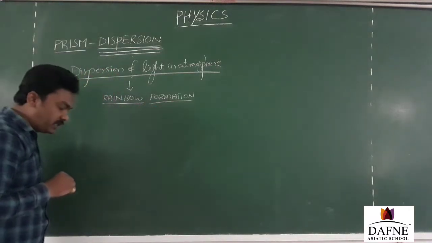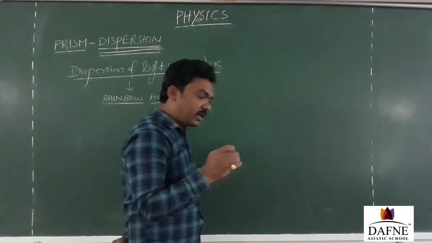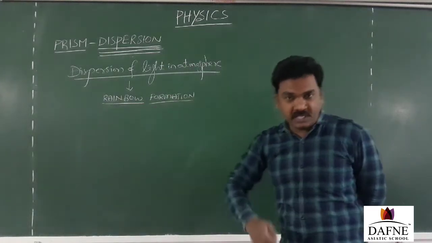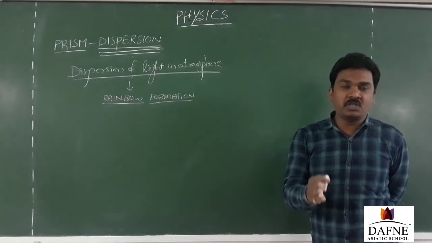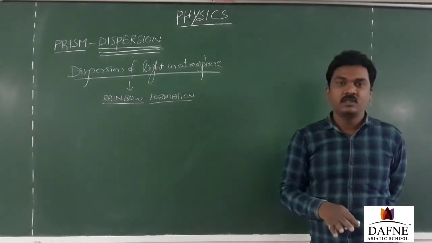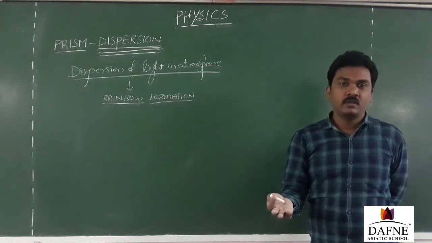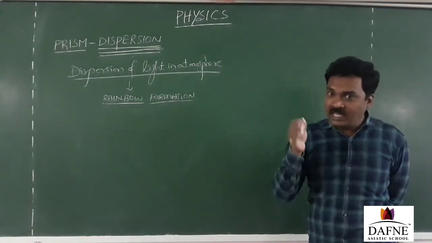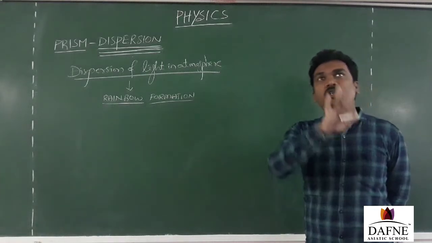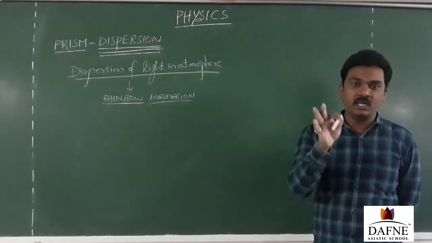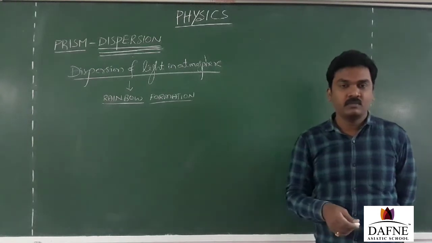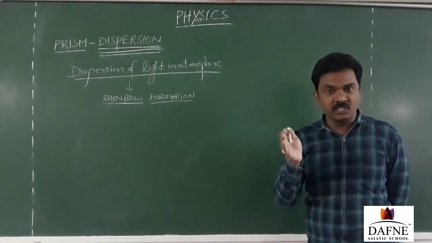But here is the point. Whenever a rainbow is observed in nature, the first thing you need to accept is that there is a dispersion of sunlight happening in the atmosphere. If it were not dispersing, we couldn't find the rainbow. So as we are finding the rainbow in the air, which is a group of different colors, certainly there is a dispersion happening. That's the first point we need to accept. Okay, done. Dispersion is happening.